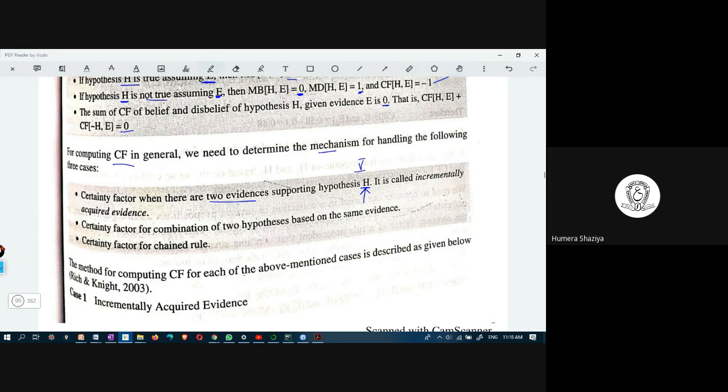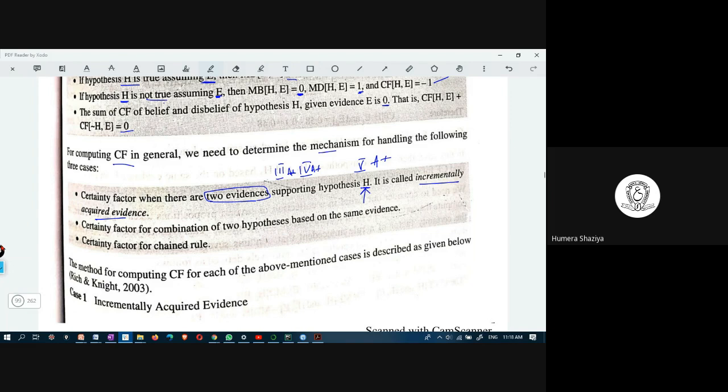The 2 evidences are that in 4th semester and in 3rd semester he got A+ grade. So it can be assumed that H means the hypothesis is that he would pass now in 5th semester also with A+ grade. This is called incrementally acquired evidence, means there are 2 evidences.